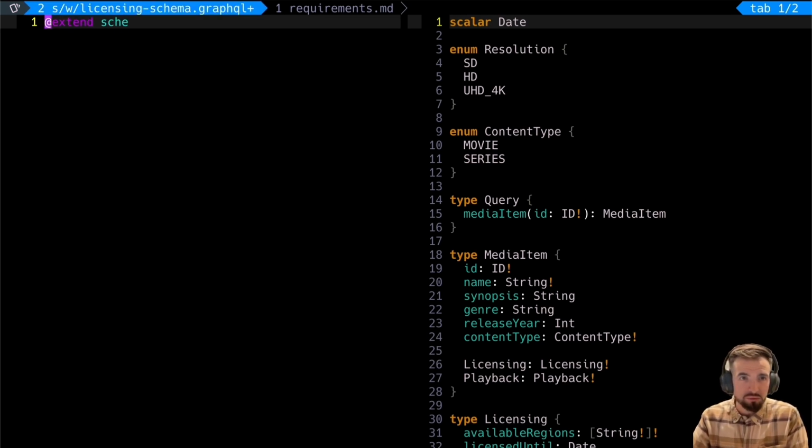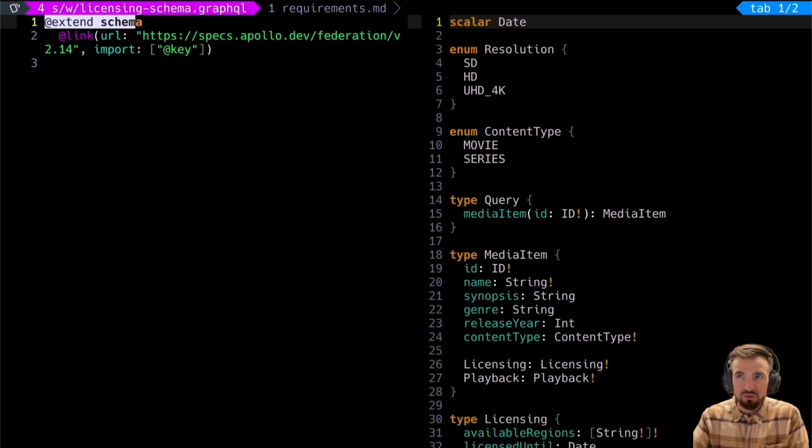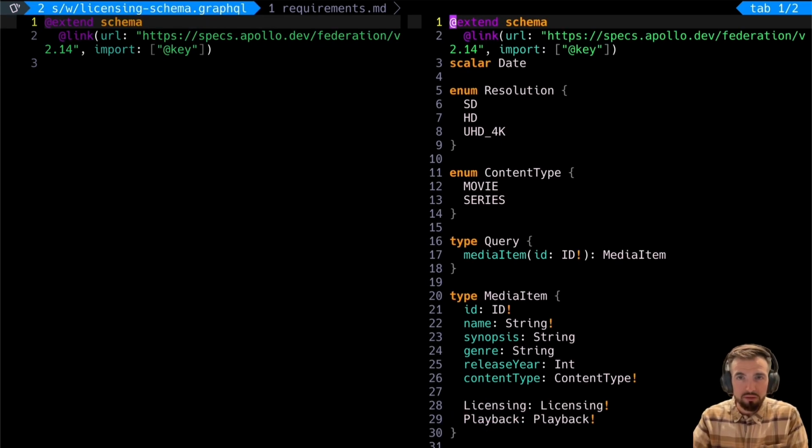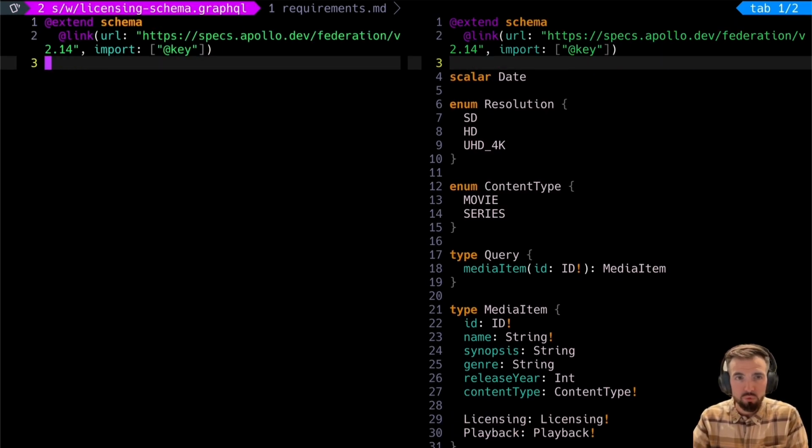So here we just do @extend schema, @link, and then we just give it a spec to follow. So I'm just going to go ahead and do that. I had this kind of already spring loaded here, and I'll do the same thing to the other schema here. Okay, great.